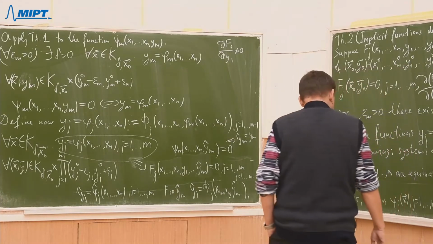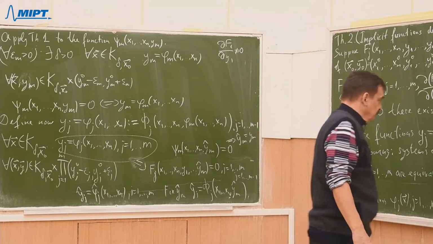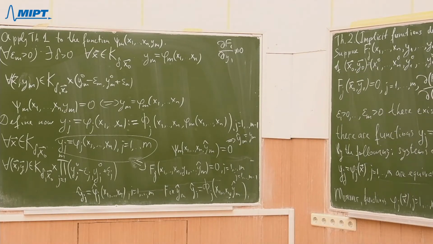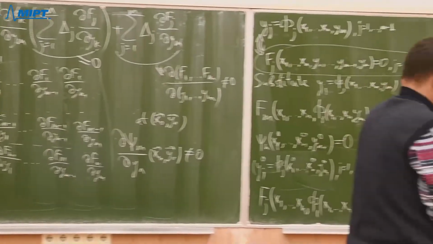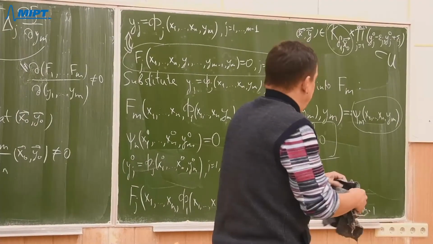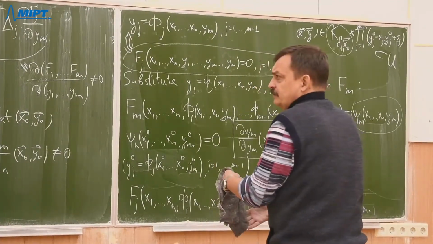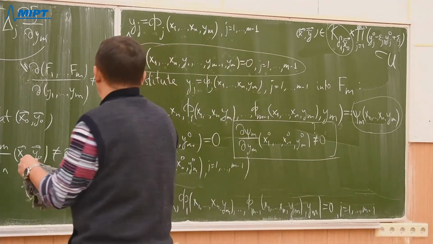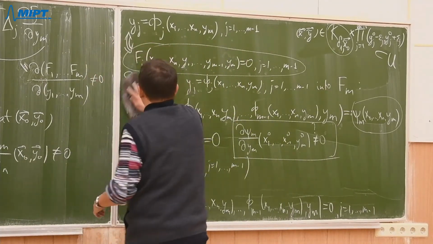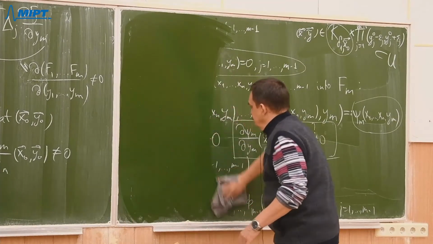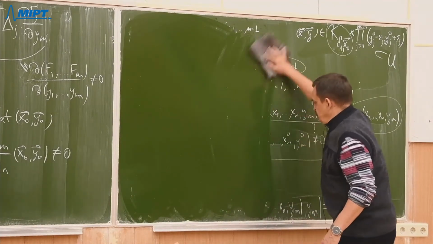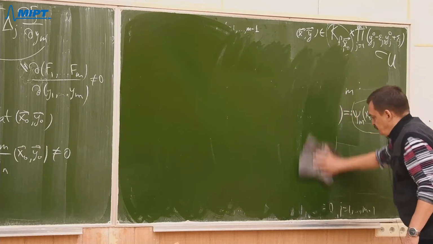Now, how to compute partial derivatives? I think the best way is to look at what happens in an example. I mean, rather theoretical example, which shows how it works.